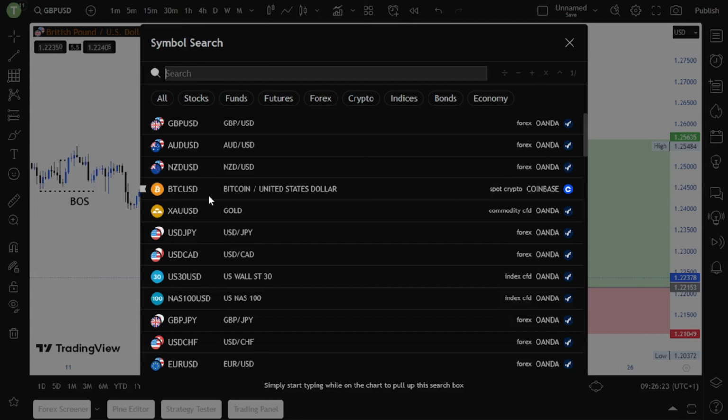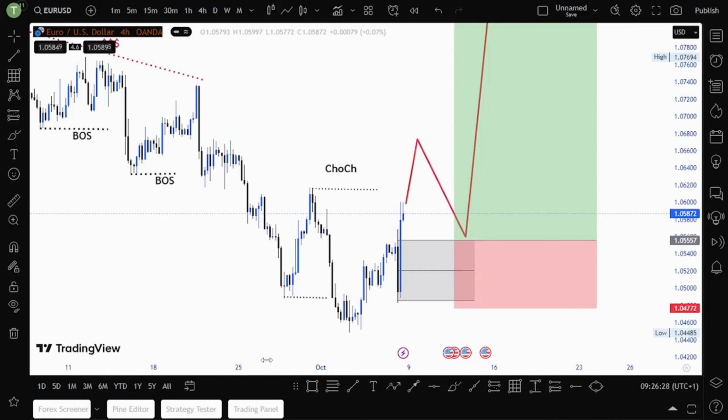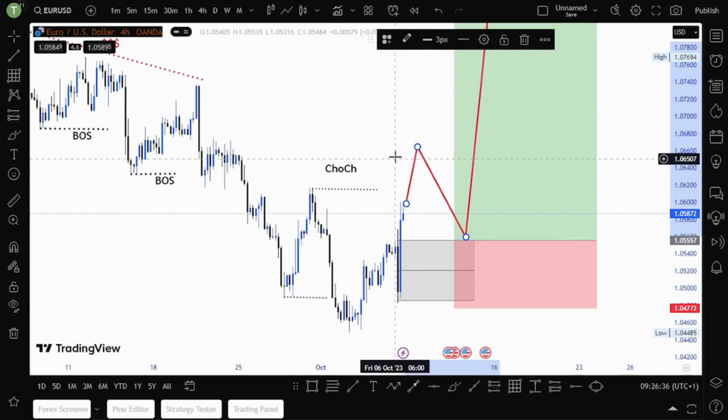Now let's look at EURUSD. Looking at Euro USD, as you can see, the same thing. We are waiting for a change of character. If you get a change of character, then you get a pullback at this demand, and then we enter.